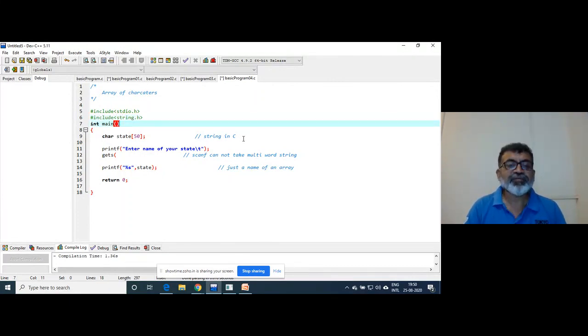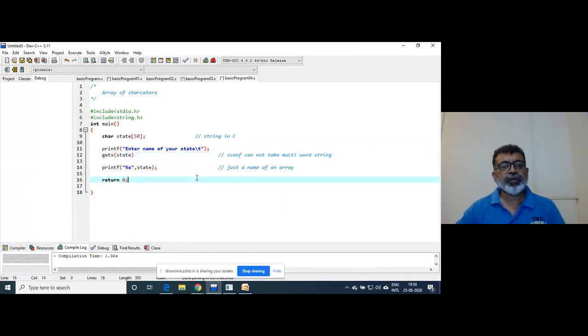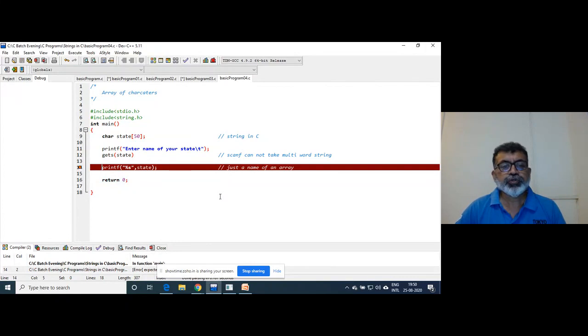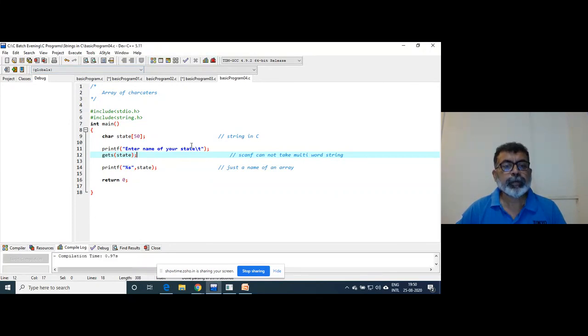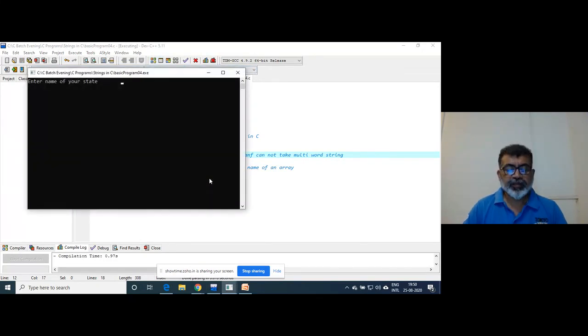I will include string.h so that we can access that function from the library. Use gets and send the name of the string. Let's see whether it works. I haven't tried this function for so long.